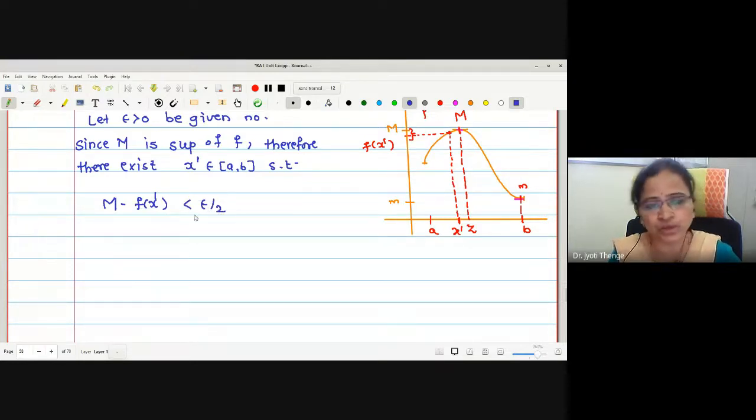Why epsilon by 2? Just for the sake of adjustment. The difference between M and f(x dash) is less than epsilon by 2. Can you find such a number x dash?